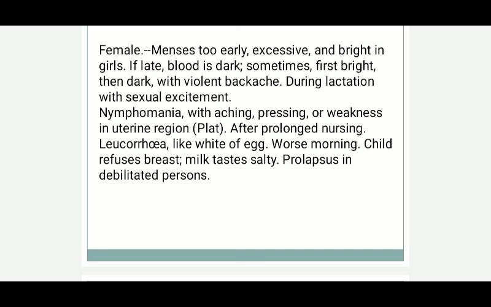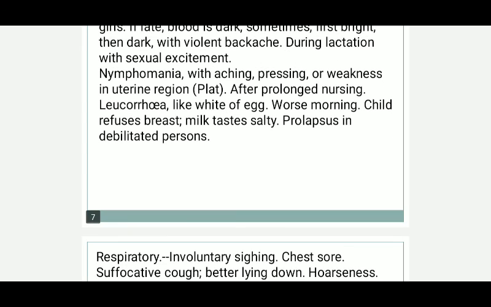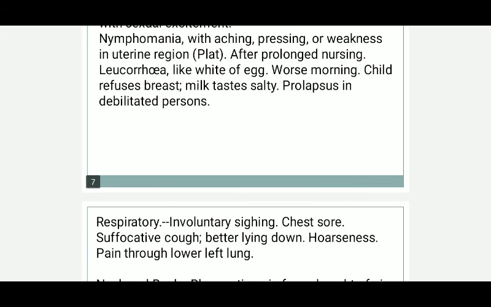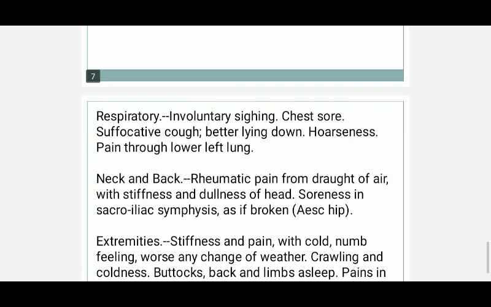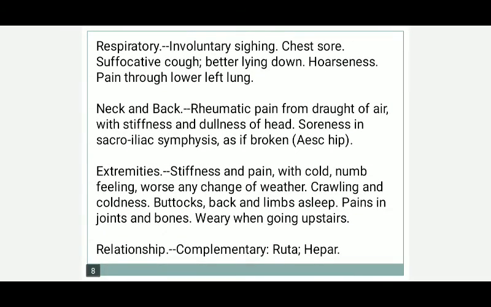Nymphomania with aching, pressing, or weakness in uterine region like your Platina. After prolonged nursing, leukorrhea is there like white of egg. Worse in morning, child refuses breast milk, tastes salty, prolapse in debilitated person. Respiratory complaints, involuntary sighing, chest is sore, suffocative cough. It gets better by lying down. Hoarseness, pain through lower left lung. Neck and back, rheumatic pain from draft of air with stiffness and dullness of head. Soreness in sacroiliac symphysis as if broken, just like your Aesculus.